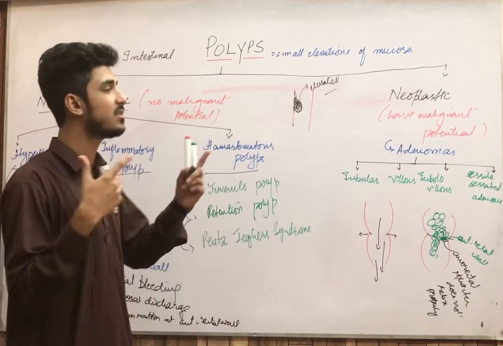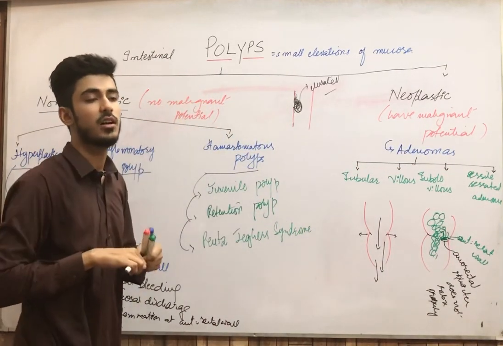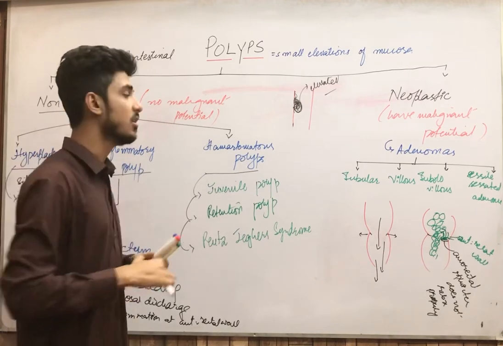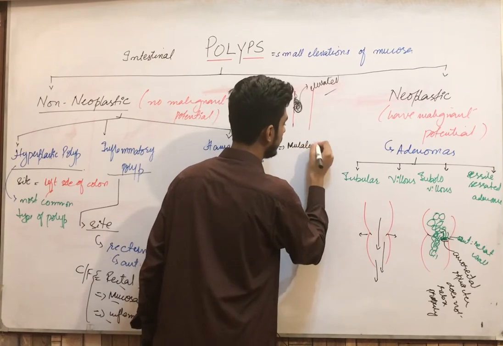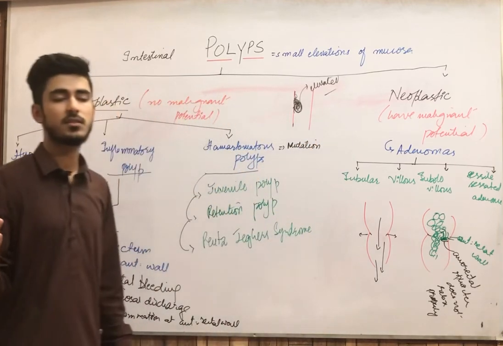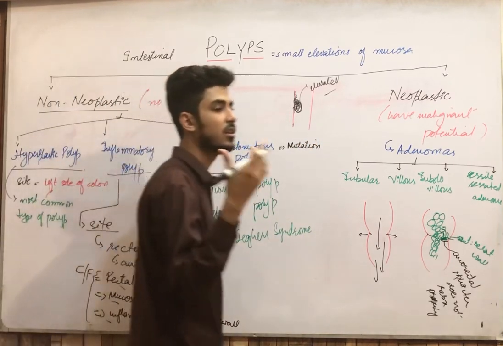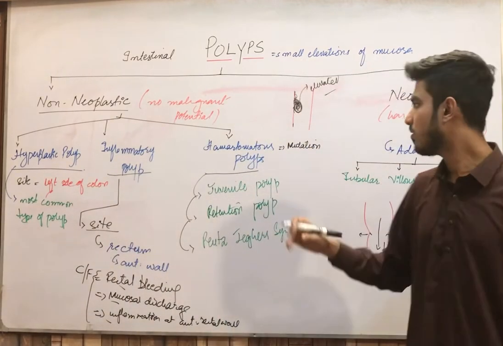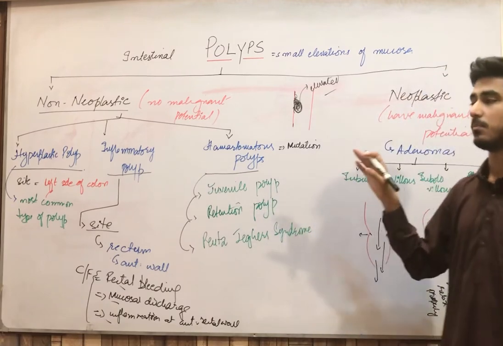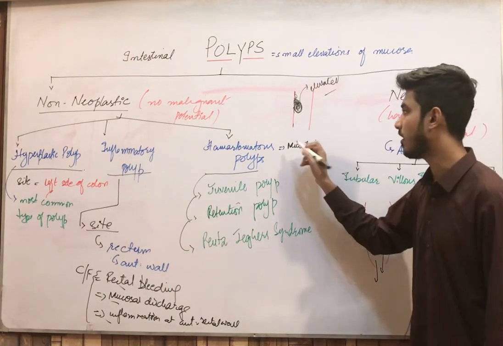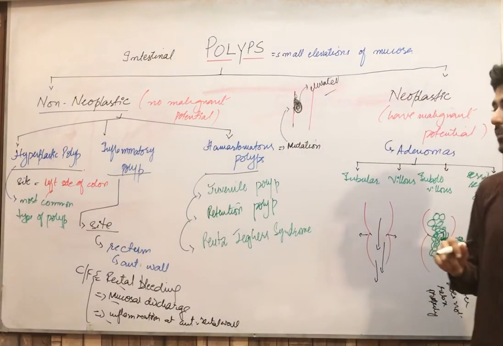And now why does this uncoordination or hamartoma occur? This occurs because of mutations, simply, because of a loss of function mutation in the tumor suppressor genes or a gain of function mutation in the growth promoter genes. So this is the cause of the hamartomatous polyp. I told you that the polyp may be due to mutations, and how this occurs, I told you.